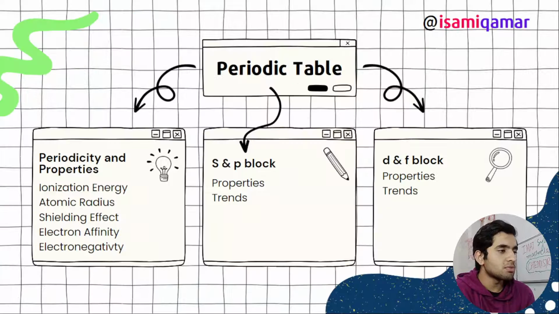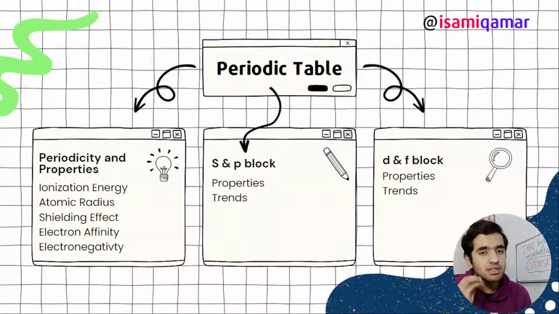But now let's move on to our periodic table. This is the third chapter of inorganic chemistry, periodic table. Periodic table is very important. There will be one or two questions, 100% from periodic table. Periodic table is very easy, although it is very lengthy. It consumes so much time.